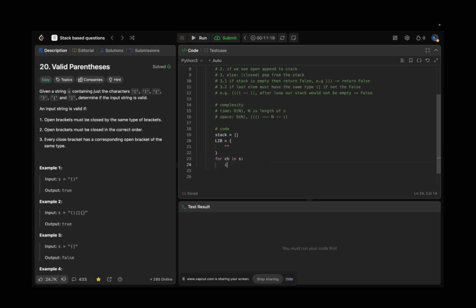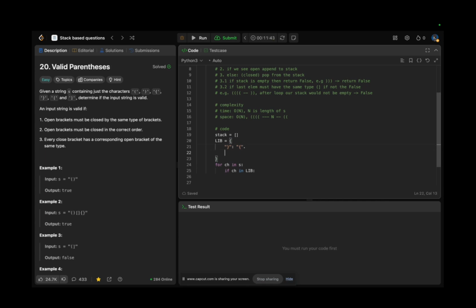Okay, and if our character in lib, if it's opened, let's say, for example, if we see a closed one, then we have to check it with the last element in the stack. That's why it should be closed to open one actually, like this one.